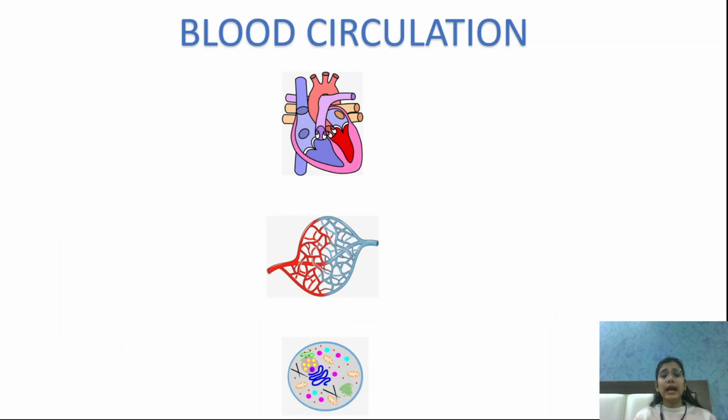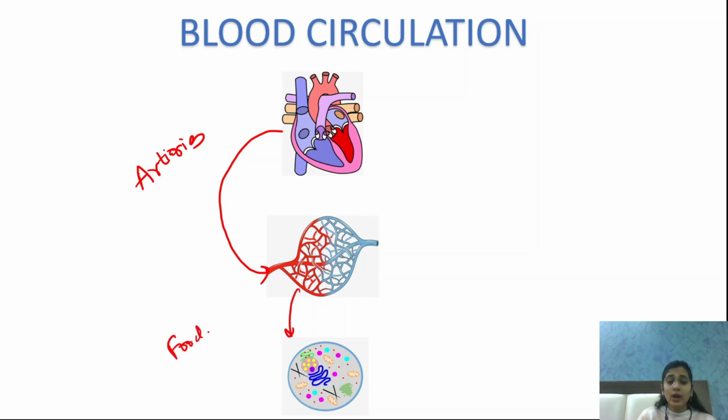Now let us understand the blood circulation. So when the blood is transported from the heart to the body through arteries, right? And these arteries are later divided into very thin blood vessels which are known as capillaries. Why are these capillaries so thin? Because they have to transport food and oxygen to the cell, right? Now when the cell receives this food and oxygen, the process of respiration occurs.